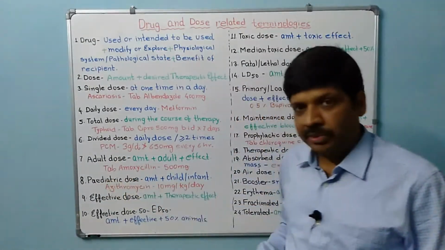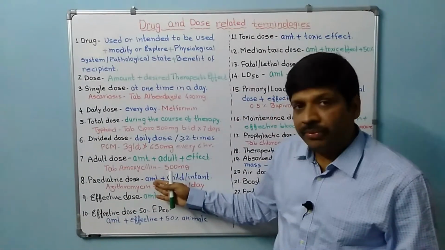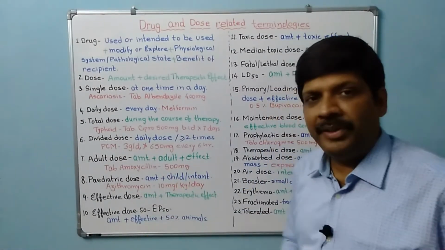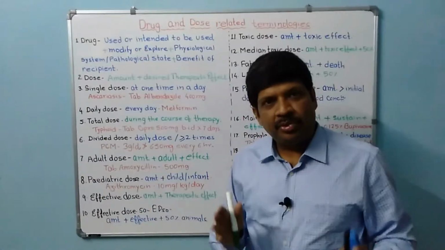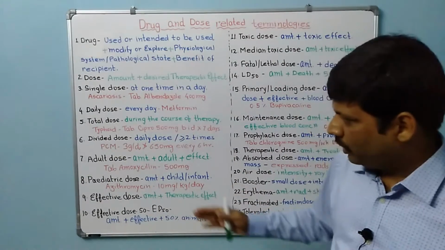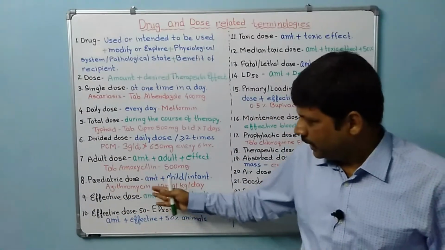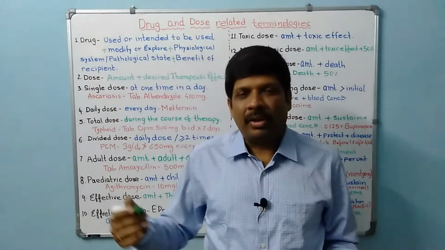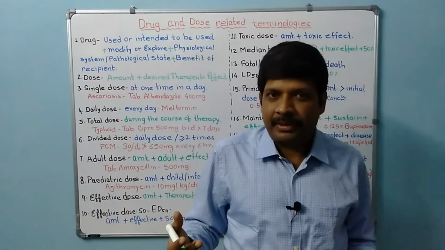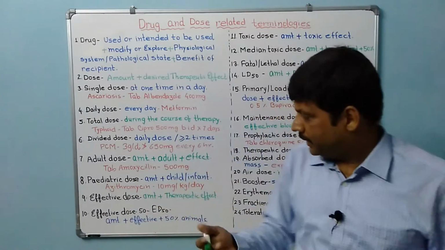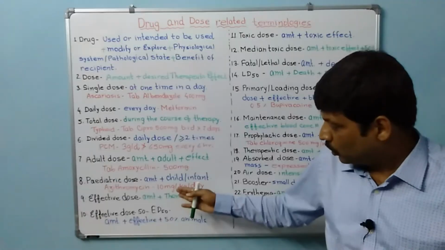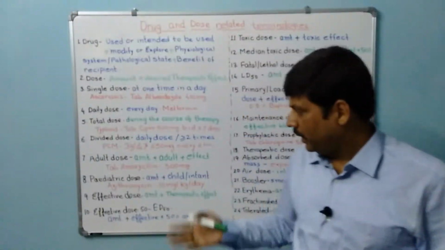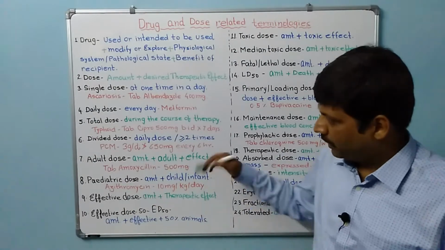Next, coming to the pediatric dose. The amount of medicine required to be given to the child or infant would be called pediatric dose. Like azithromycin, the usual adult dose is 500 milligram, but wherever you will see the pediatric dose of azithromycin, this is 10 milligram per kg per day. Now pediatric dose, there are many formulas on the basis of which the pediatric dose is calculated. Usual is the body weight. So 10 milligram per kg per day. So depending upon the weight of the child or infant, we can calculate and give it to the child. So that becomes the pediatric dose.